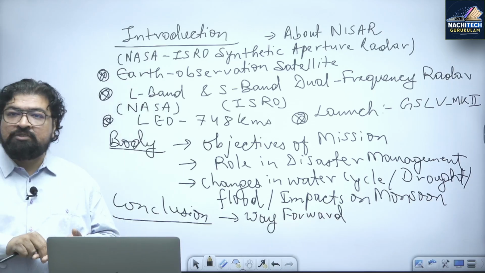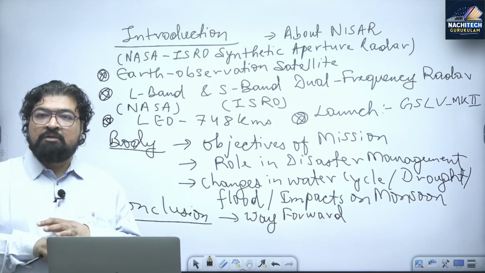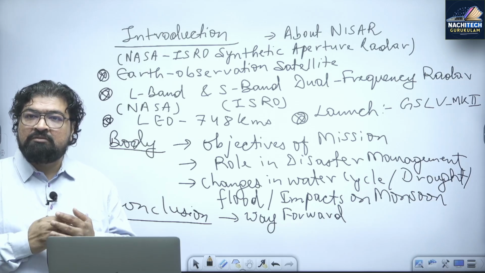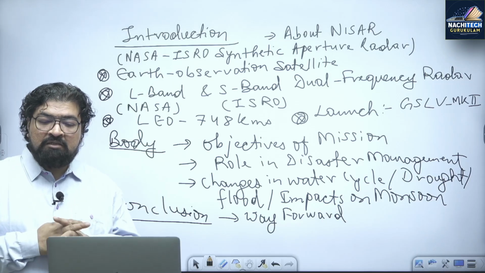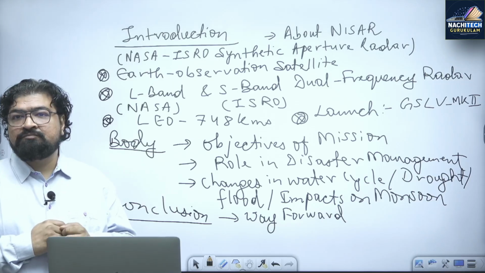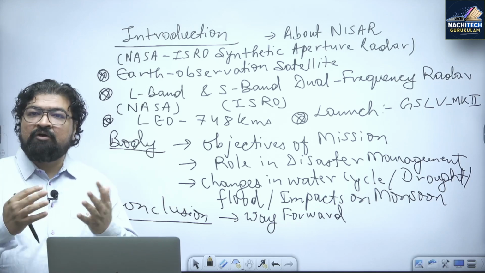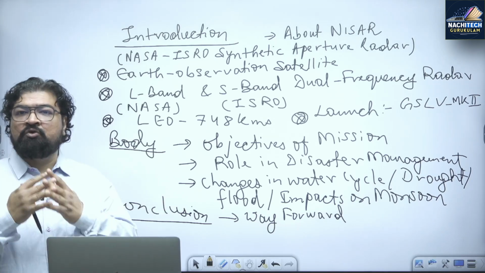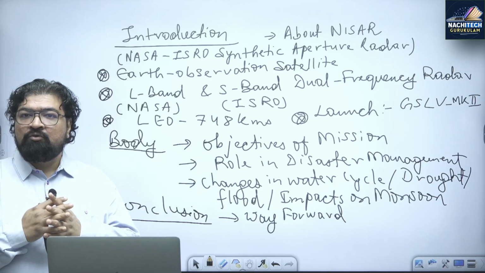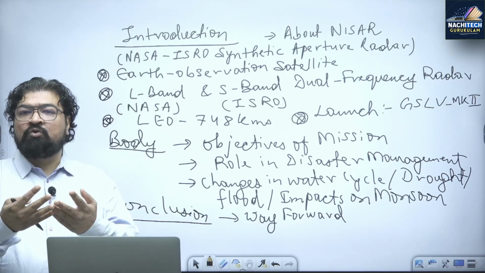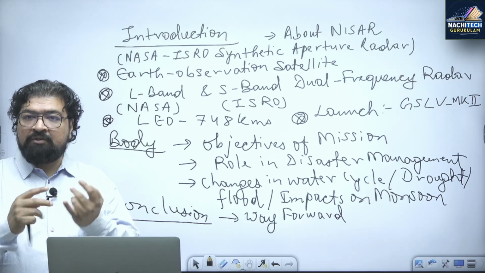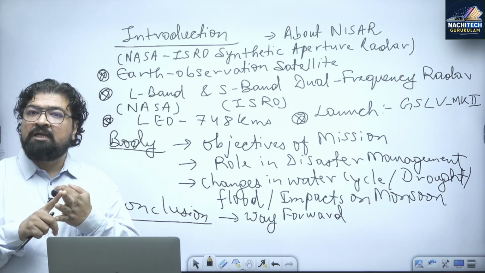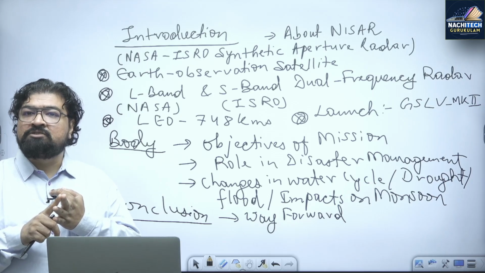जैसे मॉडल आंसर होता है ना क्वेश्चन का, जब मॉडल आंसर पढ़ते हो आप, तो कई बार मॉडल आंसर क्या होता है? Way forward होता है. So in the model answer you will find the way forward here. So what is the way forward here? That this mission jointly by India and the US, right, will play a very pivotal role in terms of environmental conservation, disaster management and agriculture.